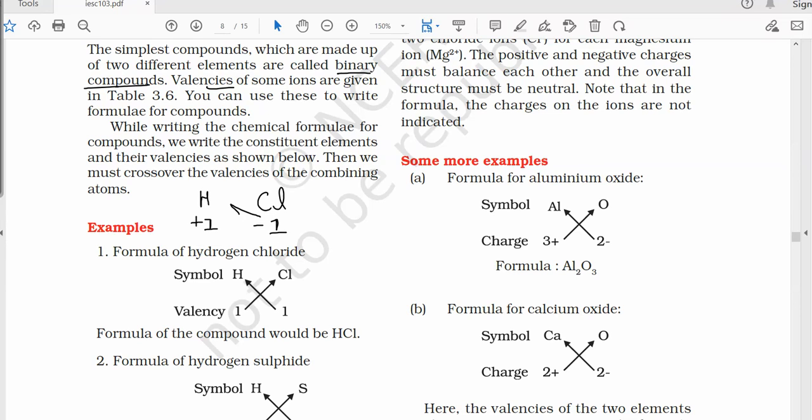So on crossing over here, we will see that one chlorine can easily satisfy the one charge of hydrogen. Hence, the chemical formula which will be formed here will be HCl.